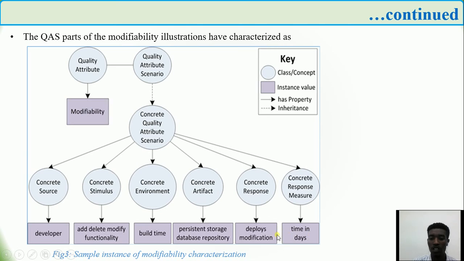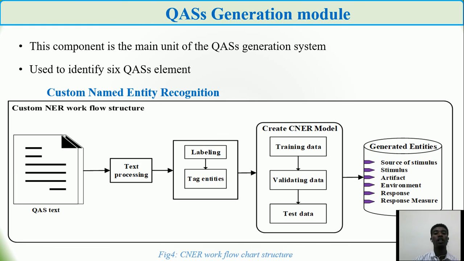Deploy modification can be considered as concrete response, and time delay or cost in budget can also be considered as concrete response measure. So this component is the main unit of the quality attribute generation model, used to identify the 6 quality attribute elements or components, as I have mentioned earlier.